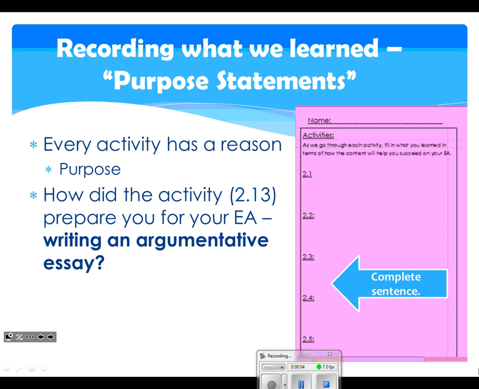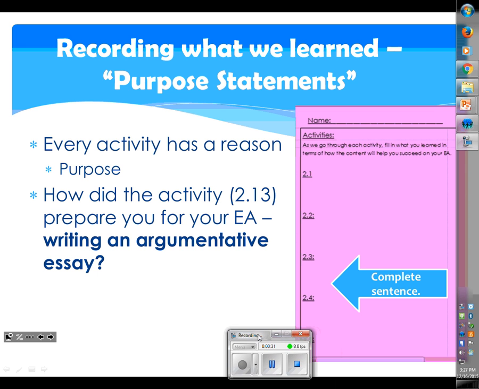All right, folks, so yesterday we worked on activity 213. In that activity, you read 2 articles about texting and driving and why it's dangerous. While we were reading those 2 articles, we looked for the persuasive appeals of ethos, logos, and pathos. So how would having read those 2 articles and having taken care of those persuasive appeals help prepare us to work on our argumentative essay? Go ahead and write your statement in your pink bookmark.